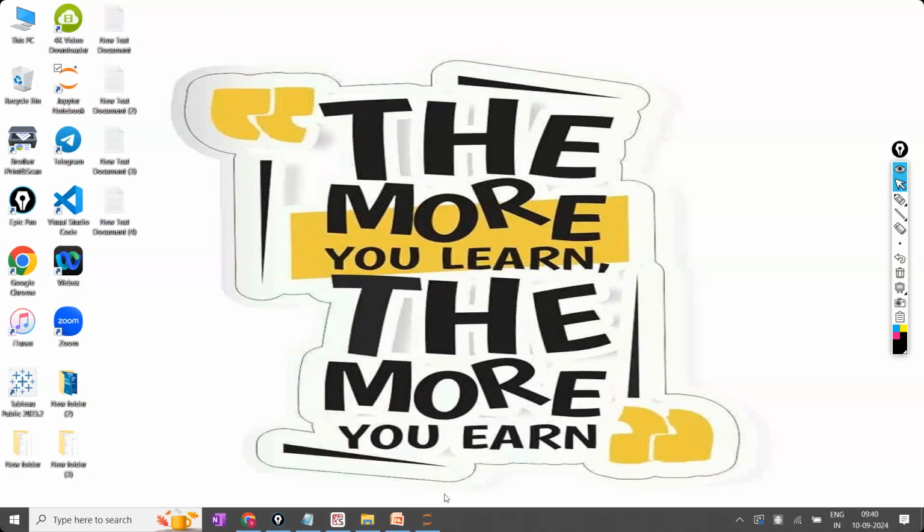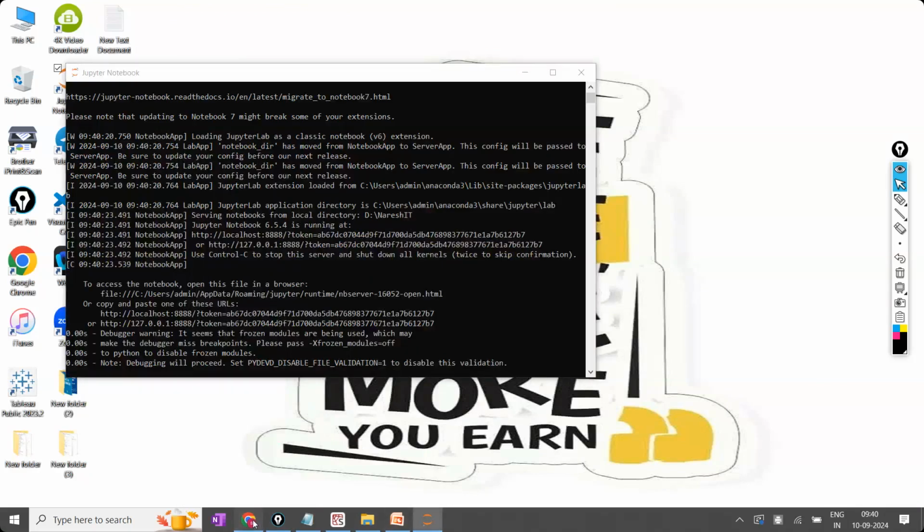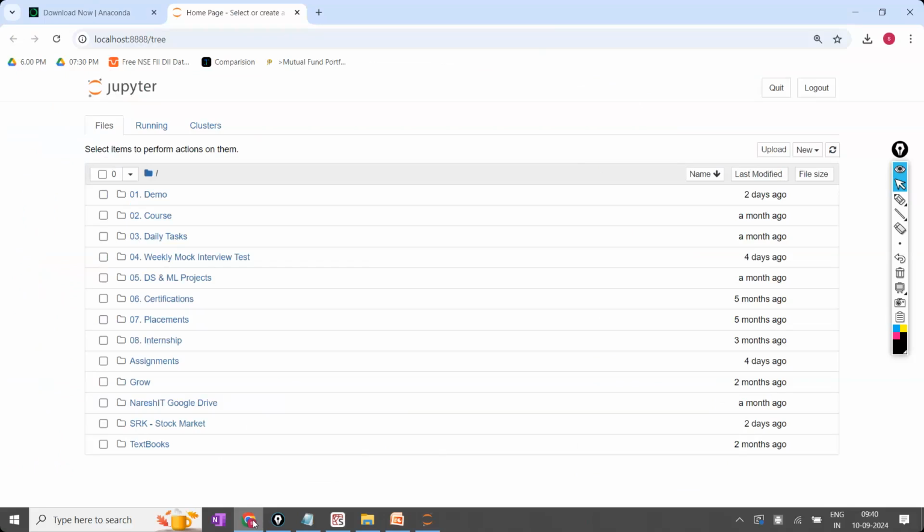Now, the moment you open the Jupyter Notebook, it automatically opens in your web browser. Whether it is Mozilla Firefox or Google Chrome or Internet Explorer, whatever your default web browser is, it will open in that. Sir, is internet required? No, internet is not required. User interface is required. Now, what is meant by user interface? User means whoever the person using. Interface means whatever he is seeing.